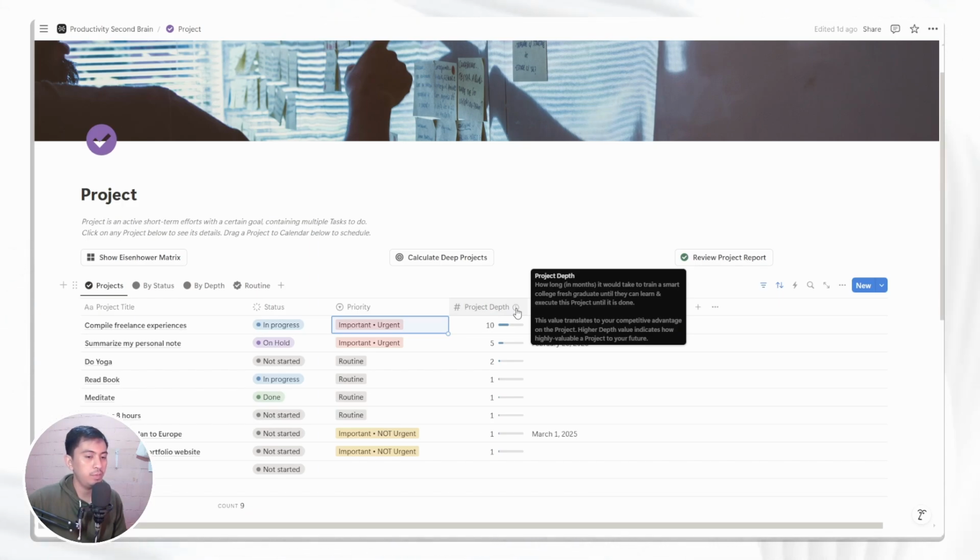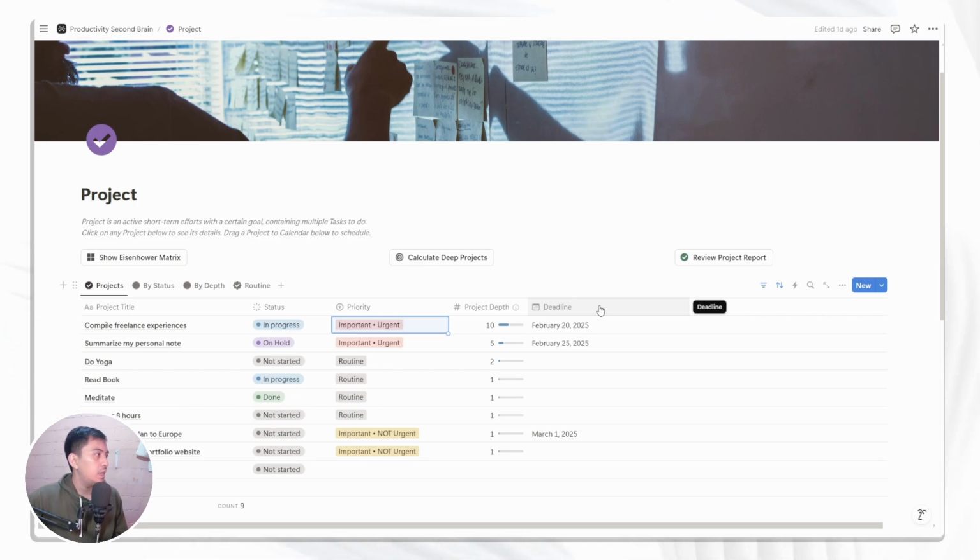Hopefully it's going to be very informative for you. I personally use the productivity second brain Notion template, and I really appreciate project debt here. I use it a lot. And then there's deadline. You simply put the estimated end of the project, and you can just do the project before it reaches the deadline. That's all of the most important attributes in a project.